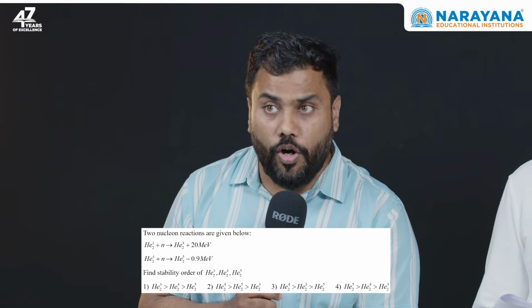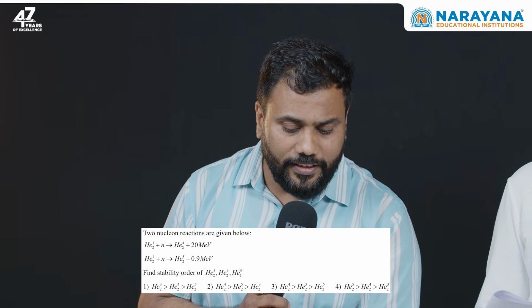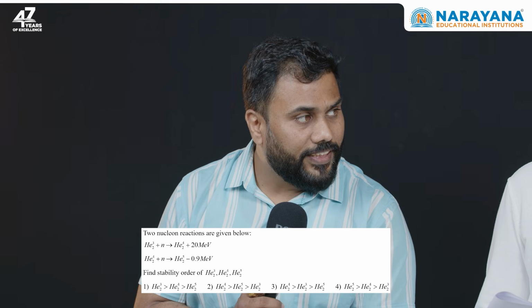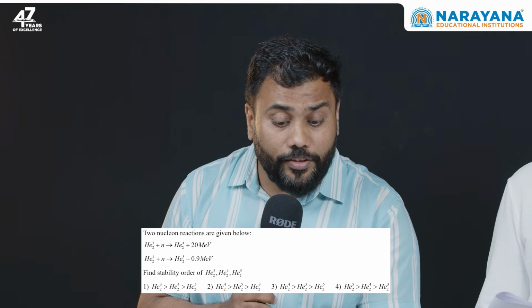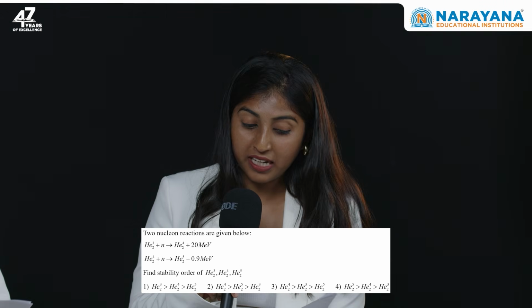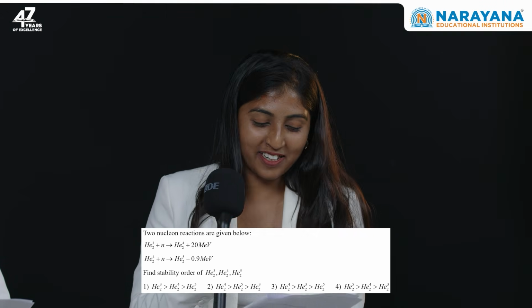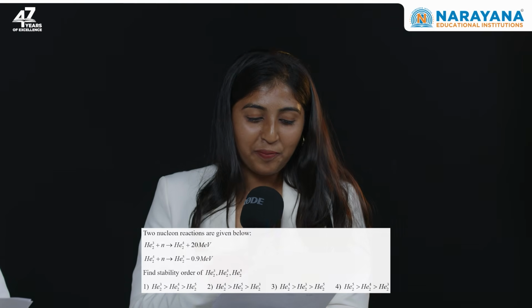Question 17 is from modern physics. But it has a trick involved. You can see in the second equation, there is a minus sign involved. Students can forget to see this minus sign and they can land on a wrong answer. And the wrong option is there? Yes, it is also there. Okay. So the setter has done the setting of the question paper very nicely. Absolutely. So going on to question number 18.